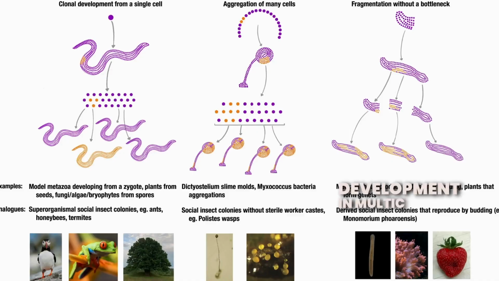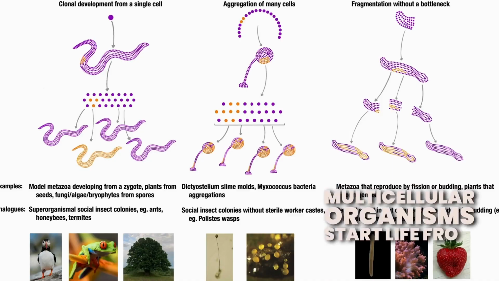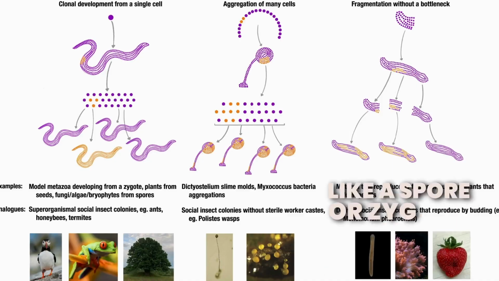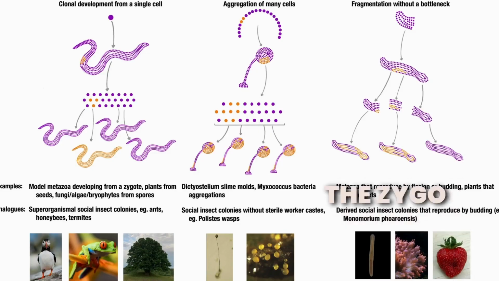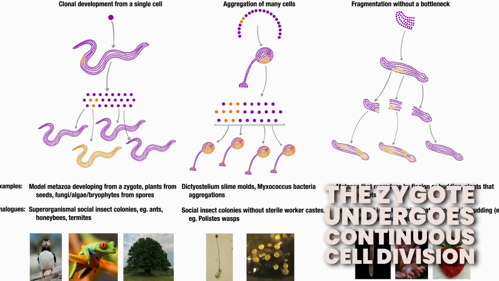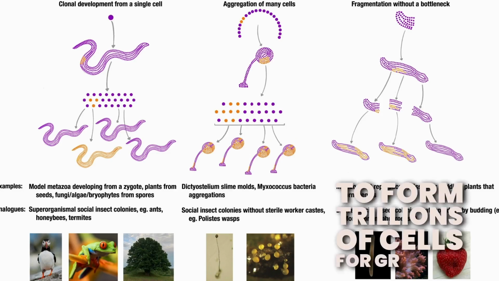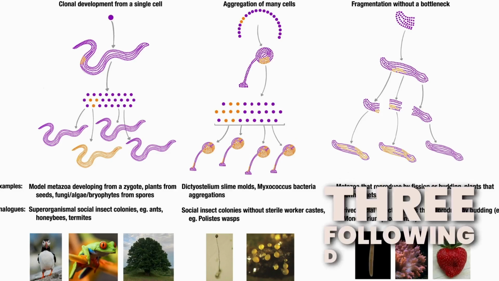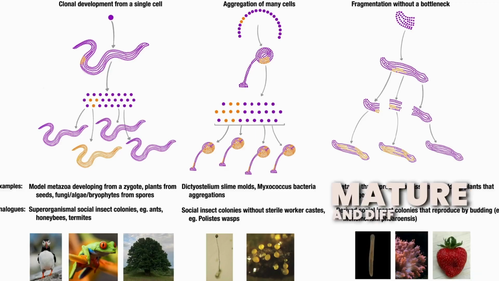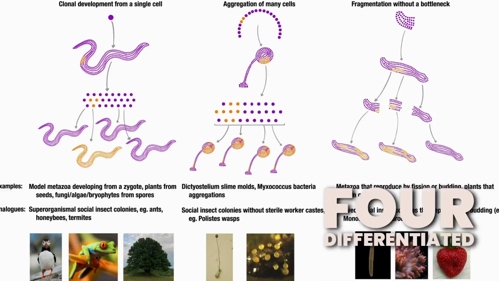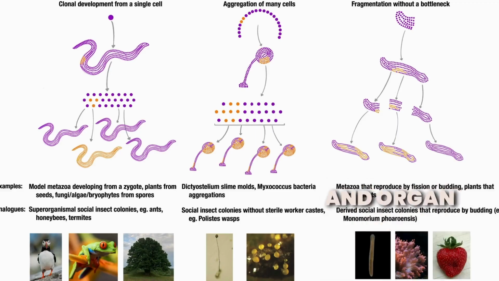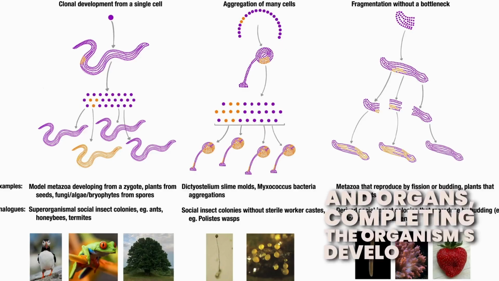Development in multicellular organisms. 1. Multicellular organisms start life from a single cell like a spore or zygote through a process called development. 2. The zygote undergoes continuous cell division to form trillions of cells for growth. 3. Following division, cells mature and differentiate into specialized types: muscle, nerve, blood cells. 4. Differentiated cells form tissues and organs, completing the organism's development.